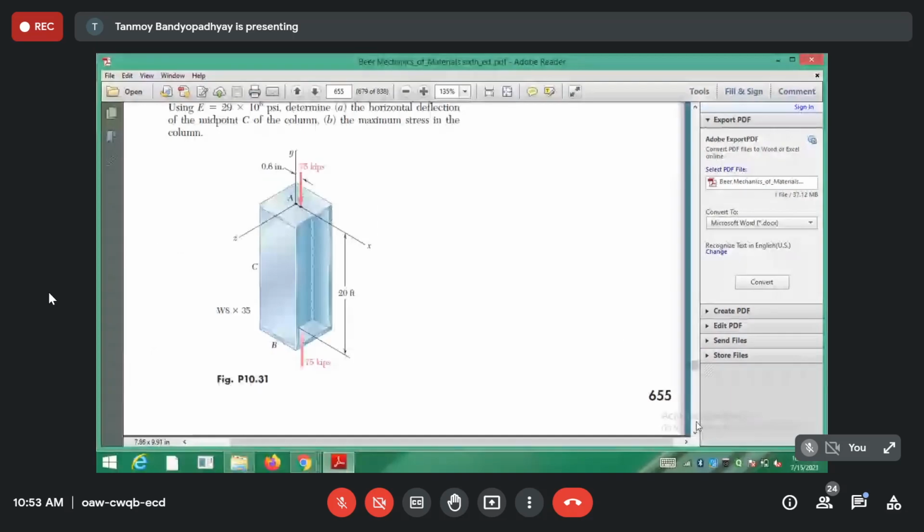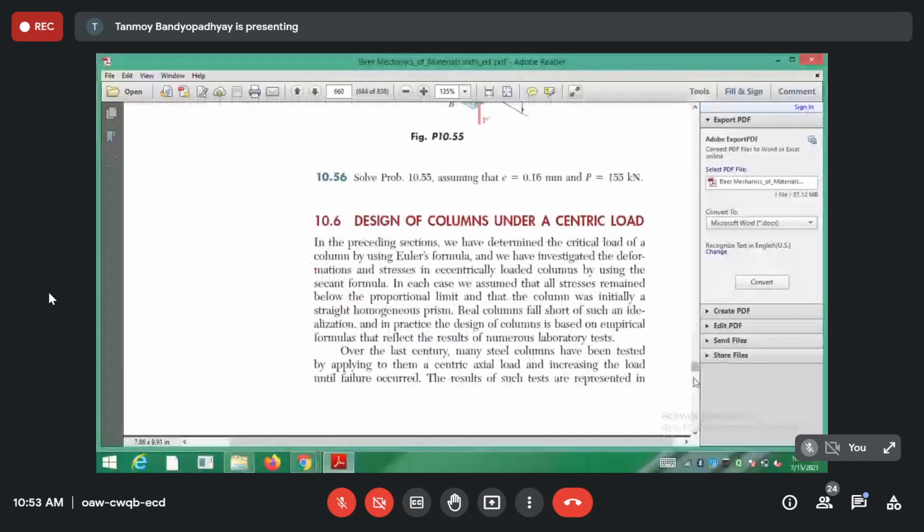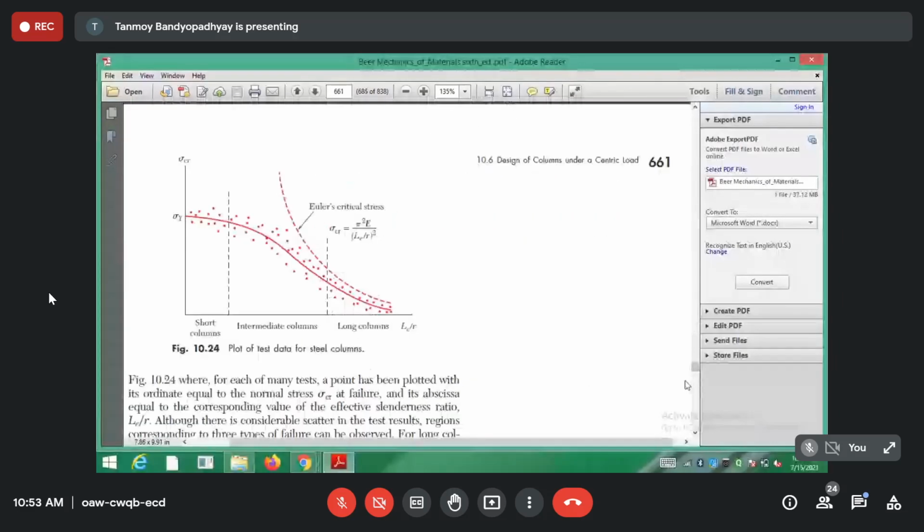There is just one thing to understand here, which you can study at home. Whenever you have a loaded column, it can be of three types: a short column, an intermediate column, and a long column. As the L by r ratio increases, look at the sigma critical. When L by r is very low, sigma critical is very high. Its maximum value is the crushing strength sigma y of the material.